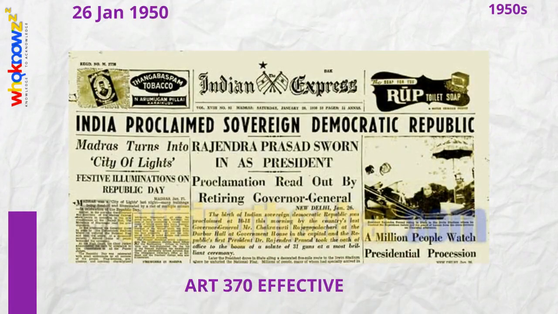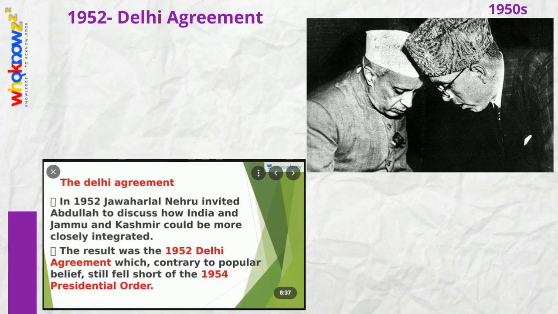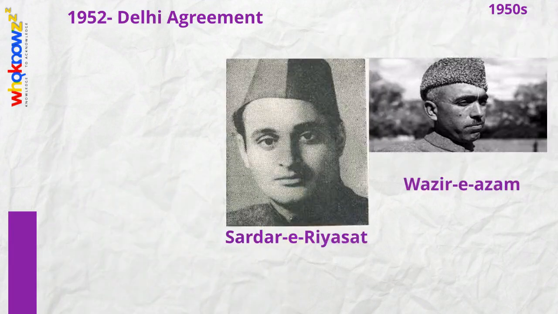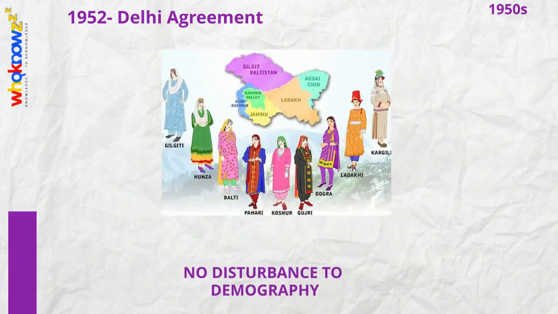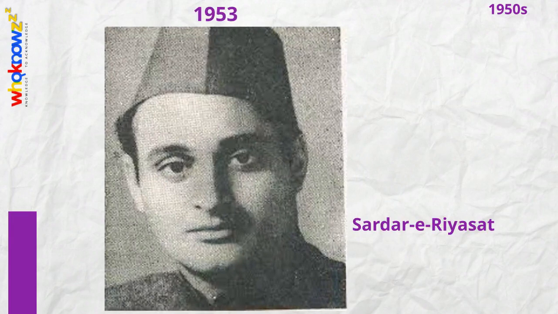January 1950, Article 370 came into force along with the Indian Constitution. In 1952, Delhi Agreement was signed. King and Prime Minister were now to be called Sardar-e-Riyasat and Wazir-e-Azam respectively. It was also agreed that there will be no disturbance of demography of Kashmir. In 1953, Karan Singh, son of Hari Singh, was made Sardar-e-Riyasat.